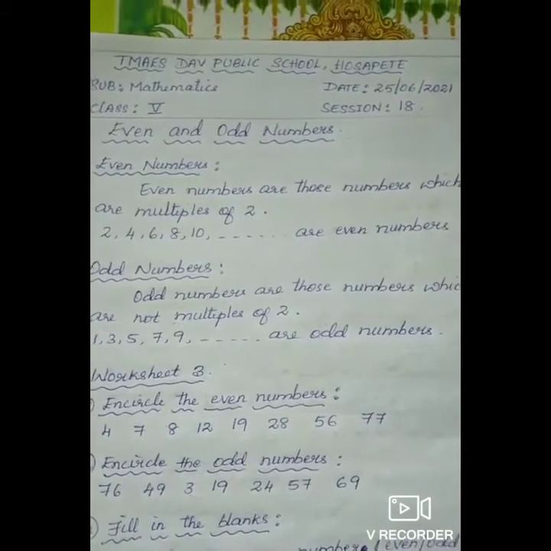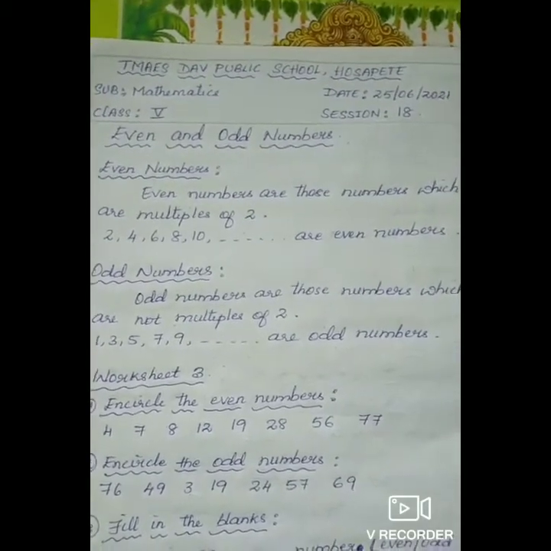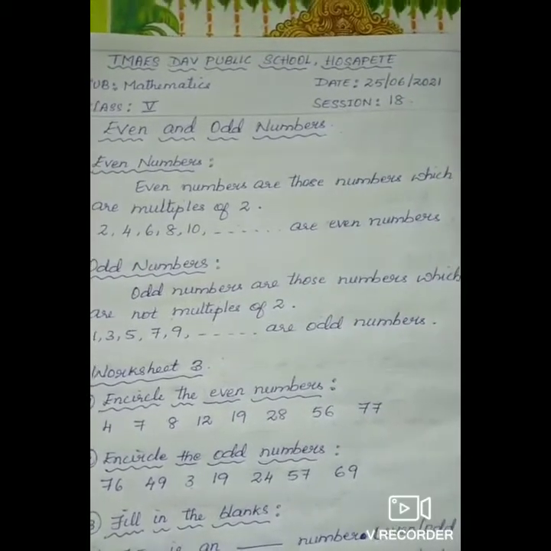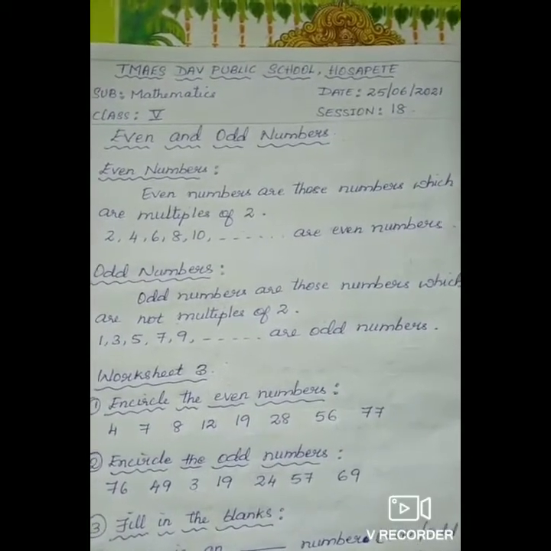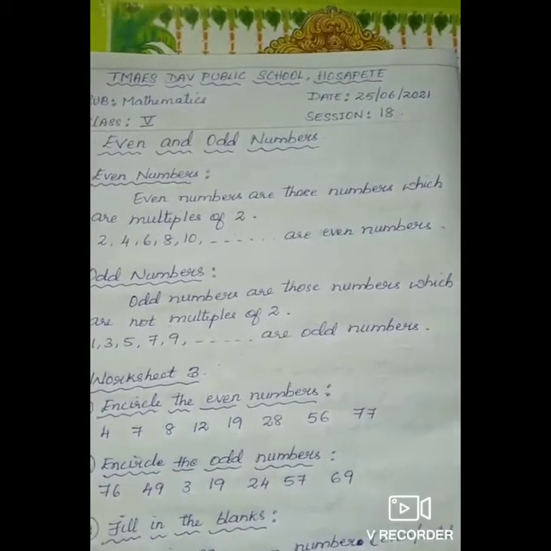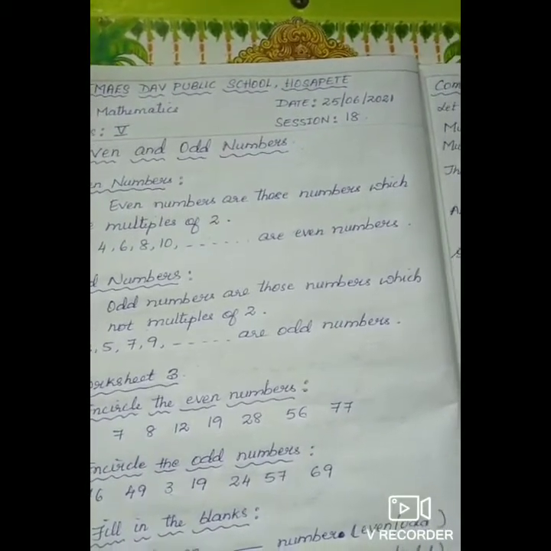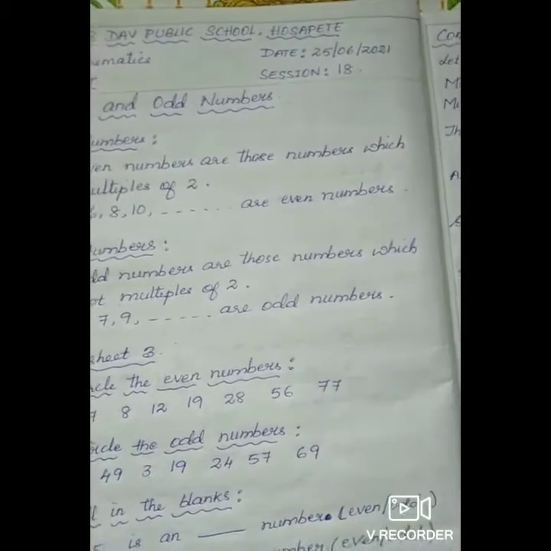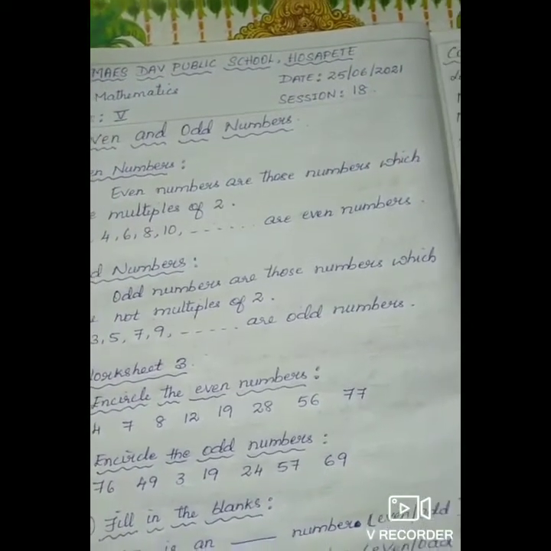Then what is an odd number? Odd numbers are the numbers which are not multiples of 2. It starts with 1, 3, 5, 7, 9. Again it repeats: 11, 13, 15, 17, 19.